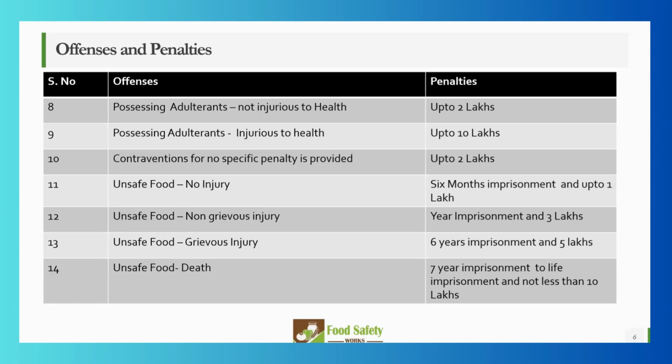Correct. So there are certain products which do not come under the traditionally categorized FSSAI categories. In that case, if it is something not falling into those categories, we call it a proprietary product.